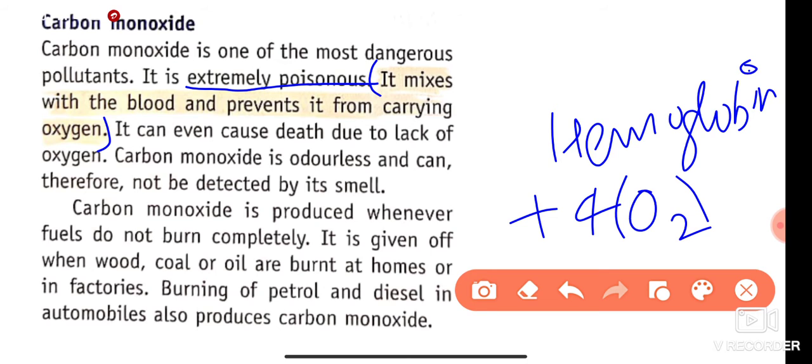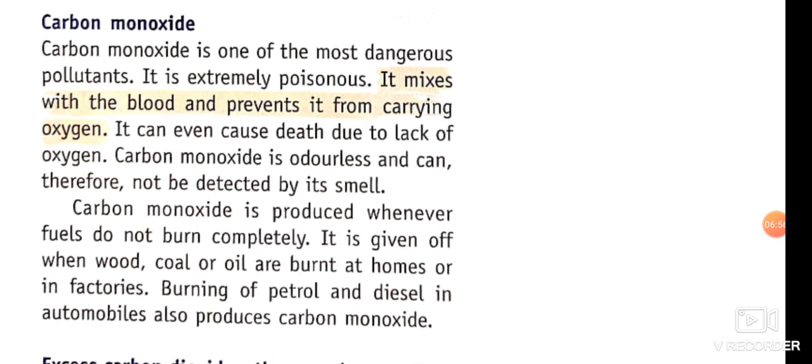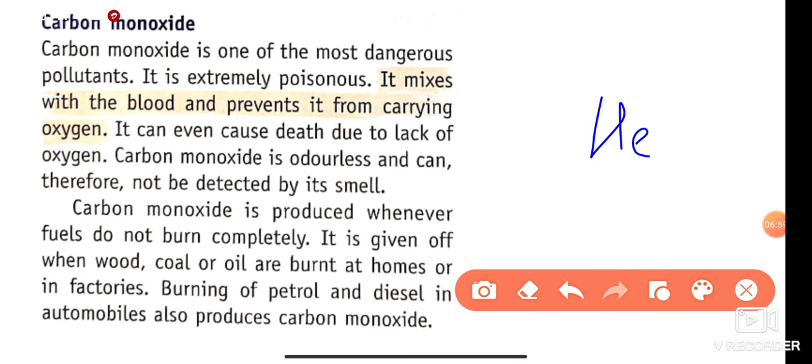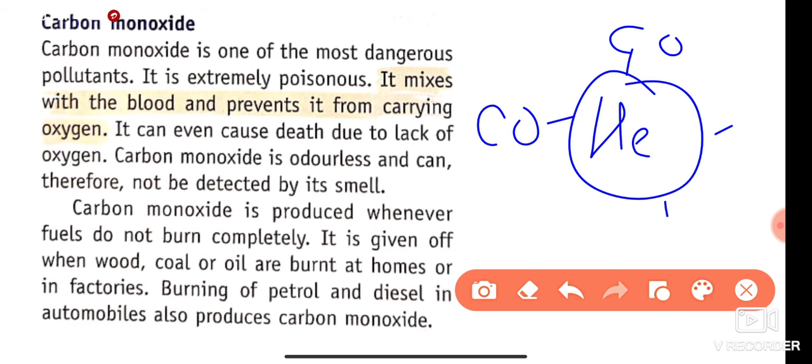If we inhale carbon monoxide, then since hemoglobin has 4 sites for oxygen, the carbon monoxide settles over these sites and attaches to them. It makes a permanent bond with the hemoglobin and does not detach from it, forming carboxyhemoglobin. And it does not provide a site for oxygen attachment.